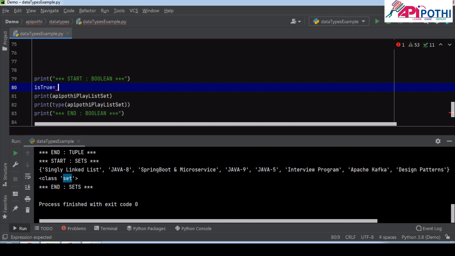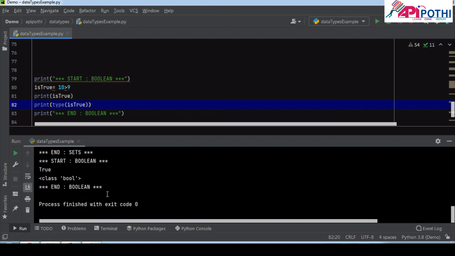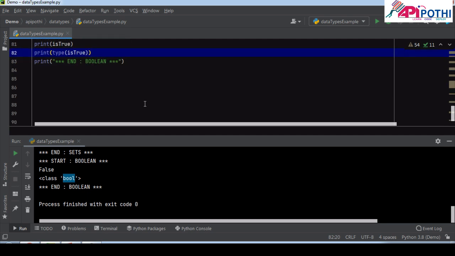So I'm just asking if 10 is greater than 9. If it is true, then it should return true, and the data type should be Boolean. If you see, it is returning true and the data type is Boolean. 10 is greater than 20 should return false. It is returning false. Data type is Boolean. So this is the Boolean.